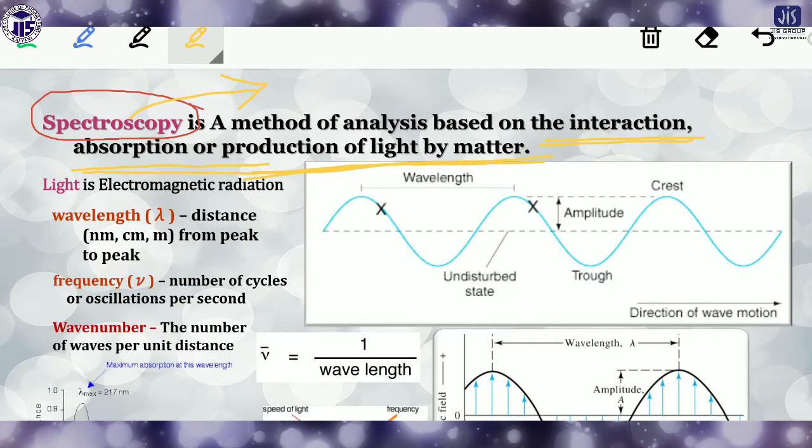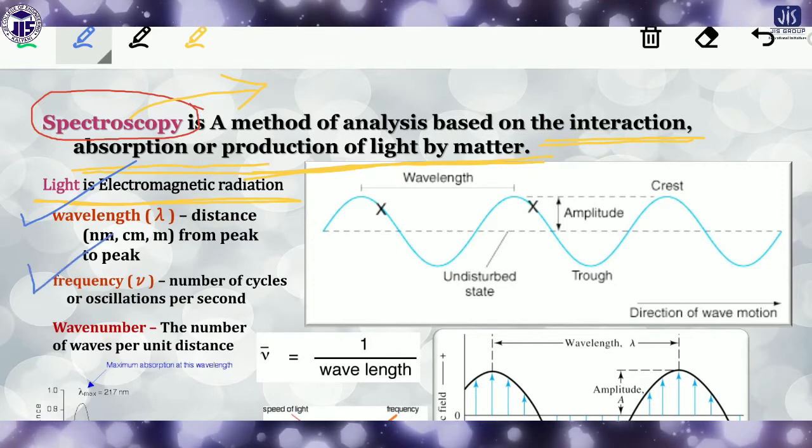So now come to the point. The definition mentions that spectroscopy is the interaction of light with matter, so obviously we have to know what light is. Light is electromagnetic radiation, isn't it? So if light is electromagnetic radiation, it must be related with some specific terms. Specific terms means there must be some wavelength, some frequency, some wave number.